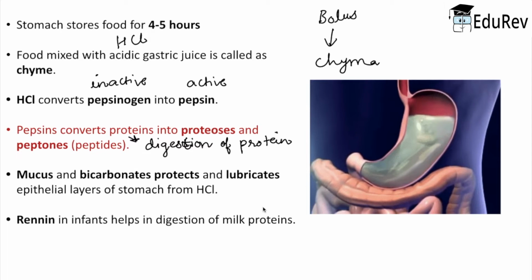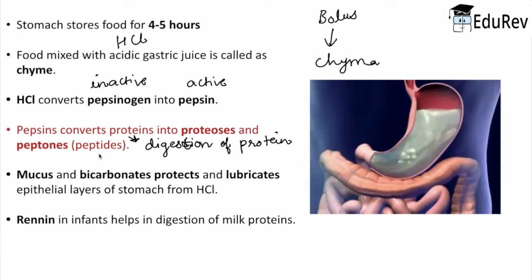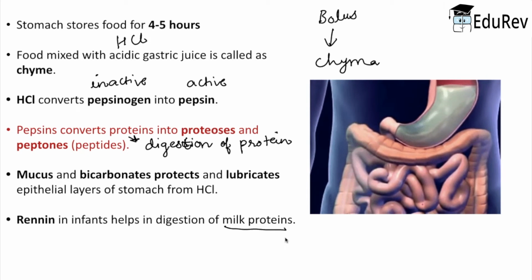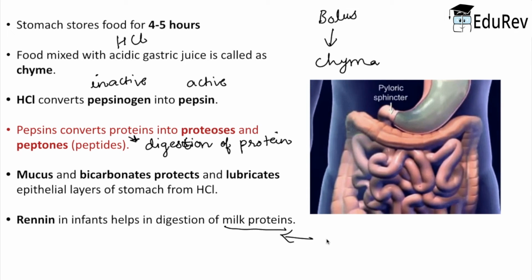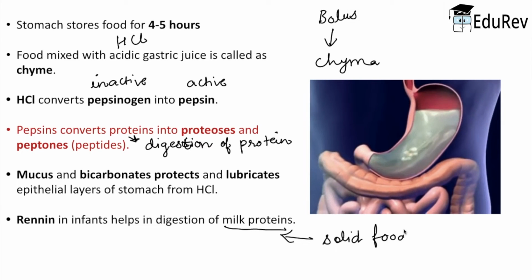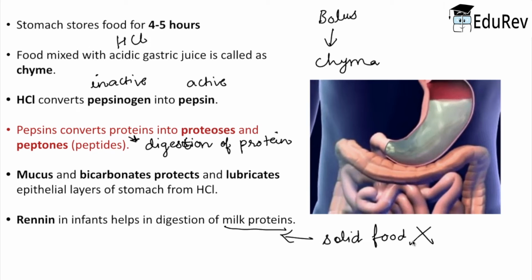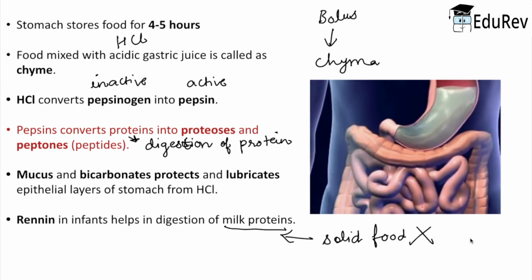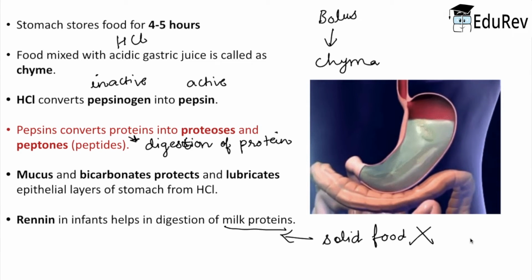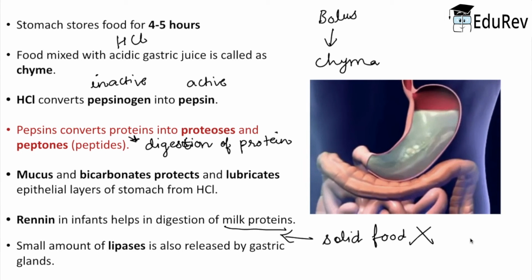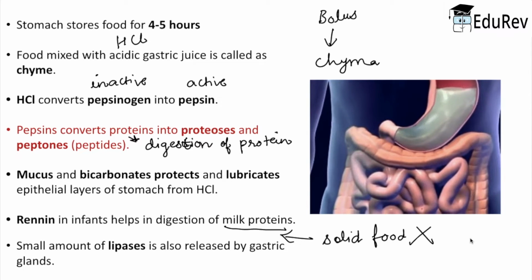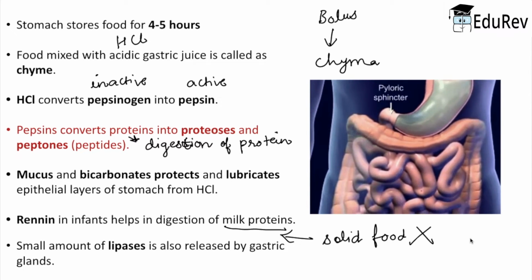Now, for infants, the substance renin is present inside their stomach for the digestion of milk proteins. And why? Because infants do not eat solid food. For this reason, instead of pepsin, renin is present inside their stomach. Now, another function of the gastric glands is the release of a small amount of lipases, and lipases further help in the breakdown of fats.